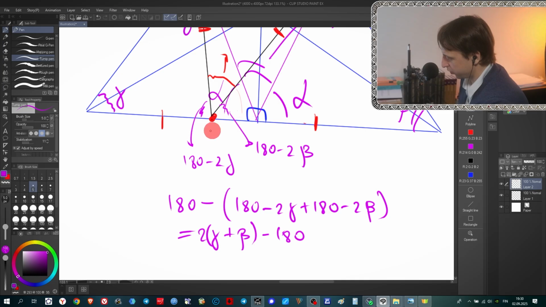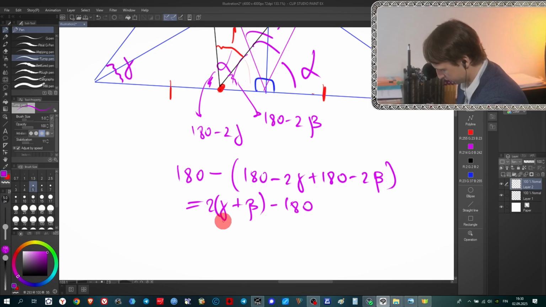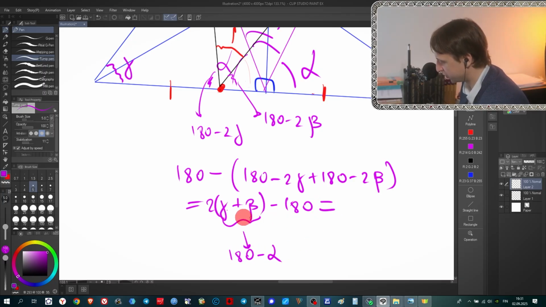But what is gamma plus beta? Remember that gamma, beta, and alpha are all angles of the bigger triangle. It means that gamma plus beta plus alpha is 180 degrees, so gamma plus beta is 180 minus alpha. If you substitute it here, you will get 2 times 180 minus alpha, minus 180.